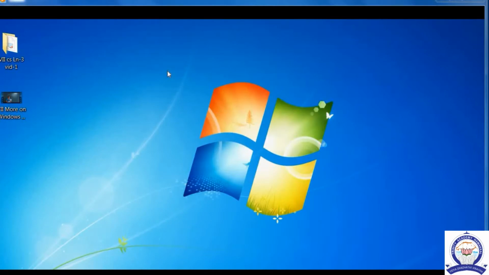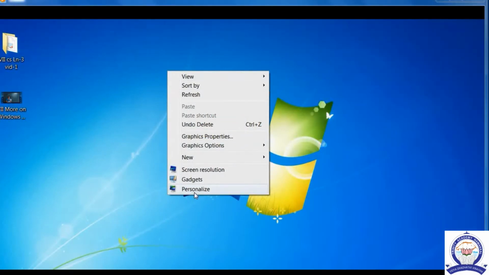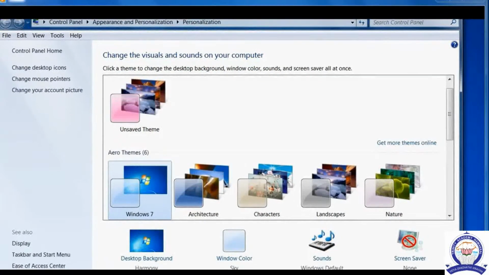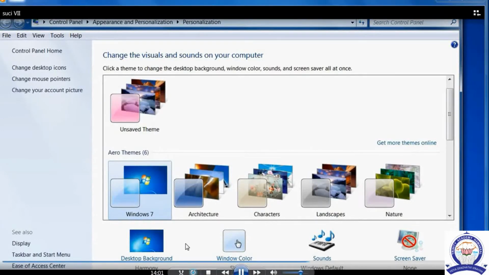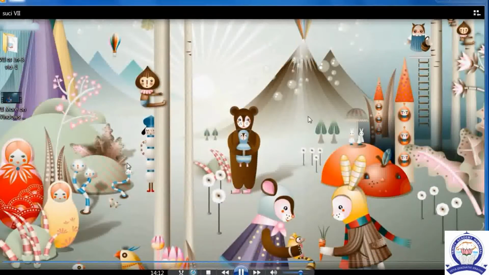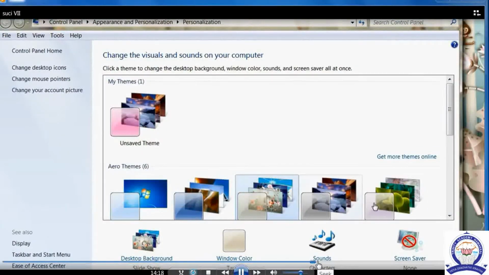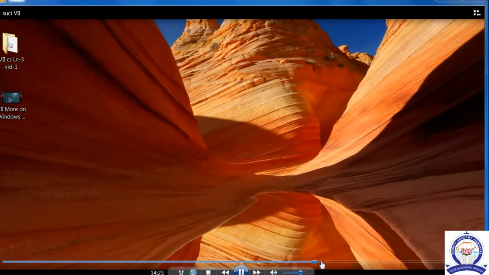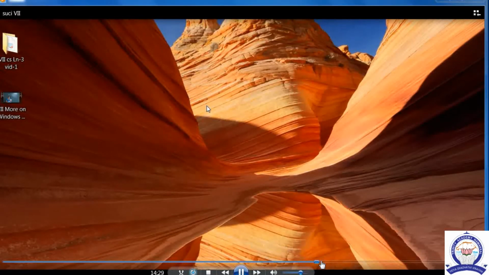Next we see the appearance of the screen. See how we can change the appearance of the background, the appearance of the desktop. With the help of the right button we get a small list and we can click the personalize option. See, this is one of the methods. If you want to change the background design, we can change it. See how it is changing now. Can you see this? Yes, very good. We can change to another design also. We can click another background design also. See, right children? Please apply this if you have a computer in your home.